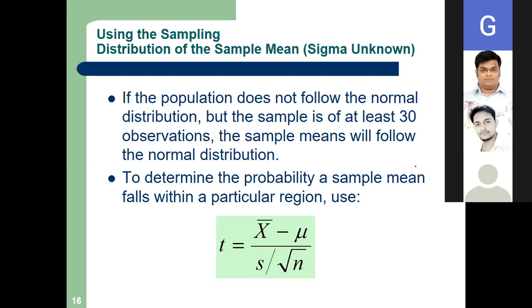Sir, your voice is gone. Reach. T, is it now clear? T is equal to x bar minus mu divided by s by root n. Okay. Have you done? Okay, so we are almost done.